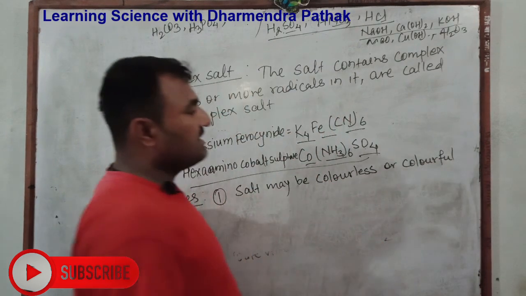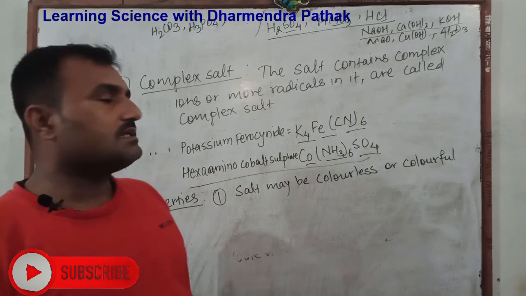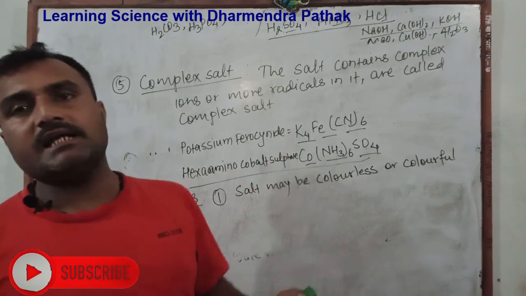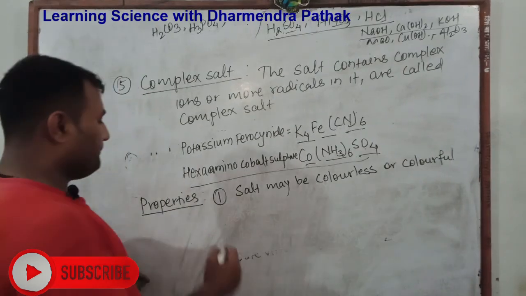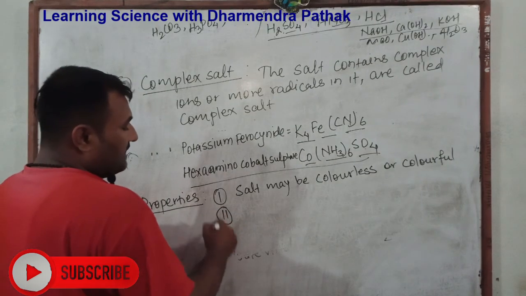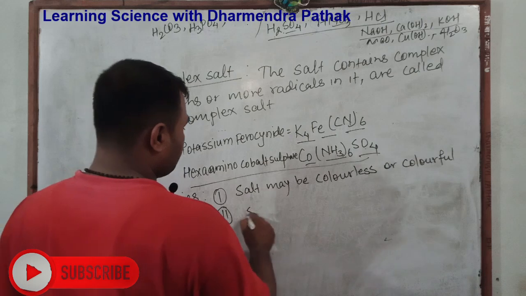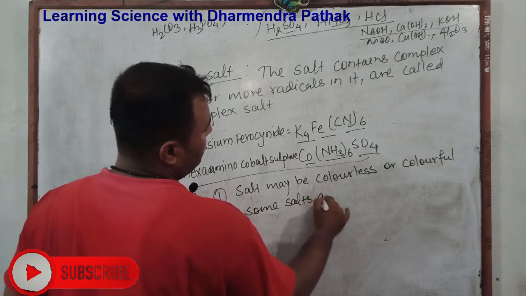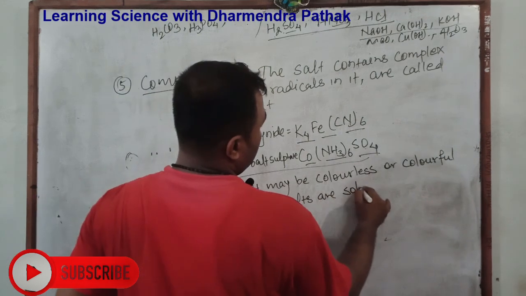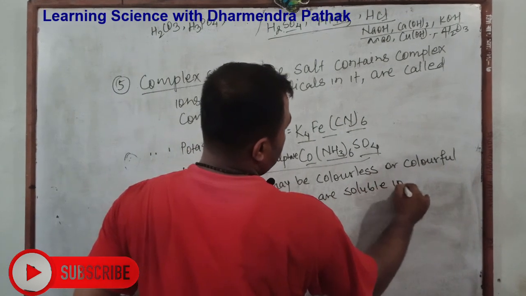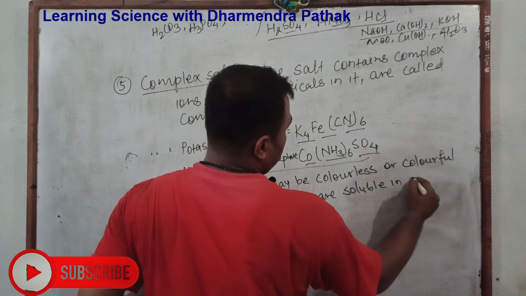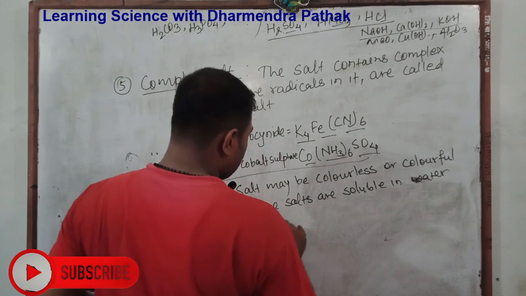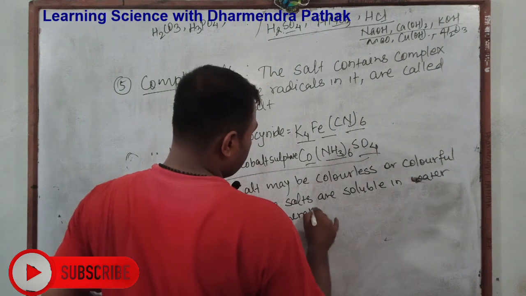General salts are colorless, but salts of transition metals like iron and cobalt are colorful. Some salts are soluble in water, generally soluble in water.